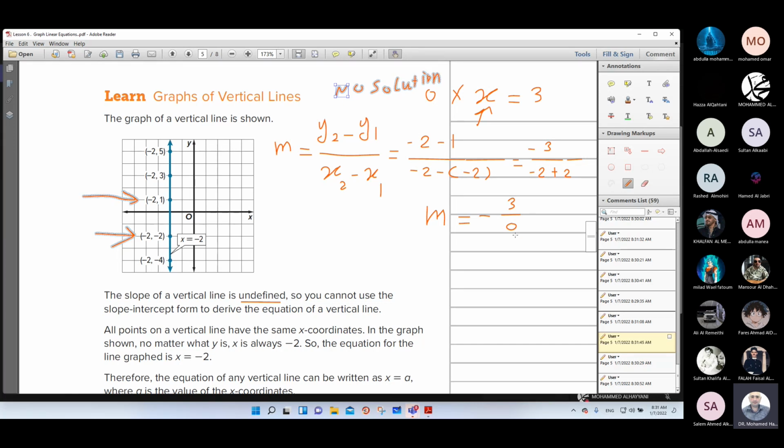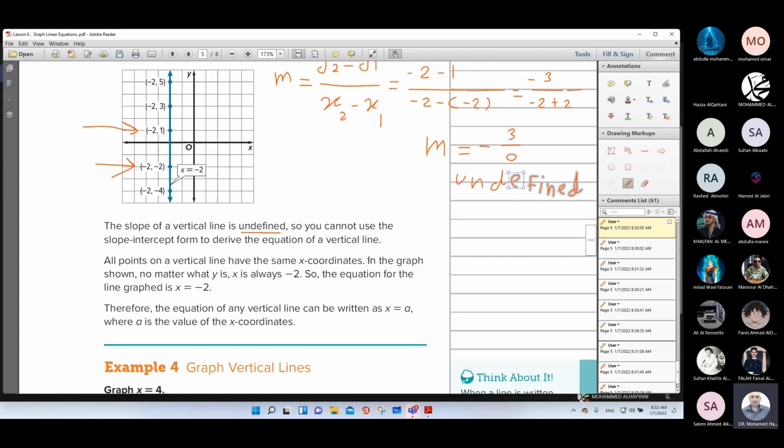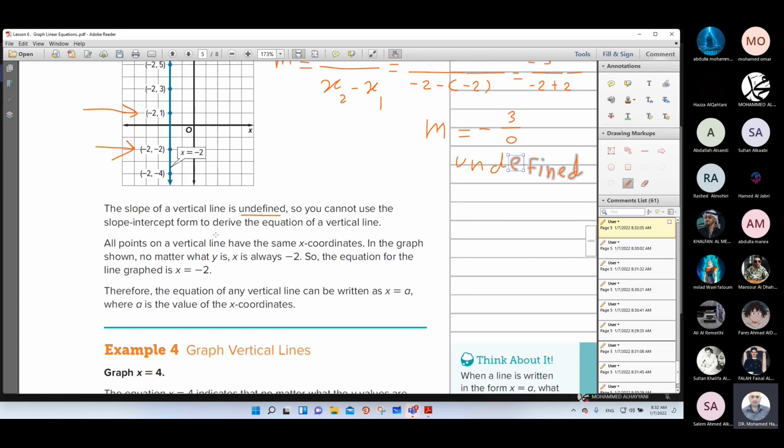When you have no solution in the fraction, it means undefined. Undefined means no number. This is impossible. So always when you see 0 in the denominator of a fraction, the result is undefined, meaning no solution. Okay? So you cannot use the slope-intercept form to derive the equation of a vertical line.